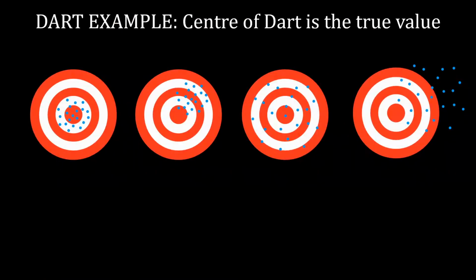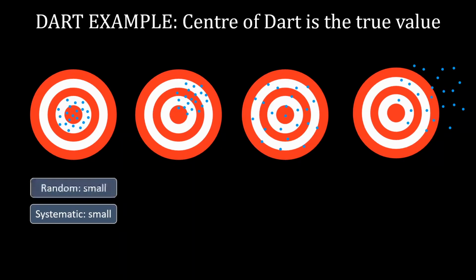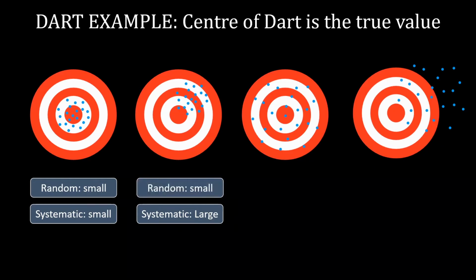And as we know, the center of the dart is the true value. So in the first case, all the values are around the center of the dart, therefore the systematic error is small. And all these values are close by, therefore random error is small. In the second case, because all the values are away from the true value, therefore systematic error is large, but because they are close by, therefore random error is small.